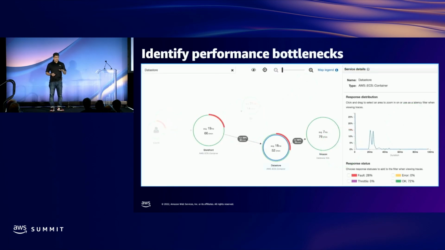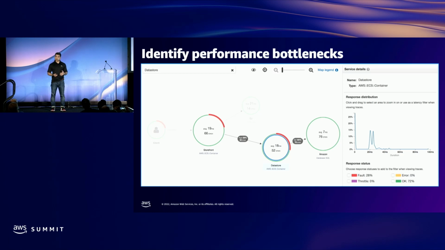Now you can dive deeper. So let's say you want to see why this particular data store is taking a little bit longer time than expected. Once you click it, it's going to show you the performance graph. And you could see that it spiked for a few of the responses. You can zoom in on it, and it can even show you logs related to those traces.